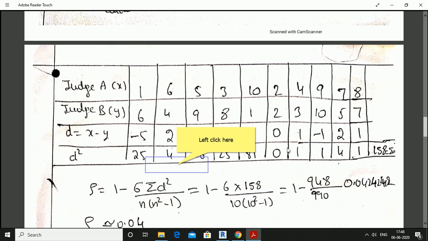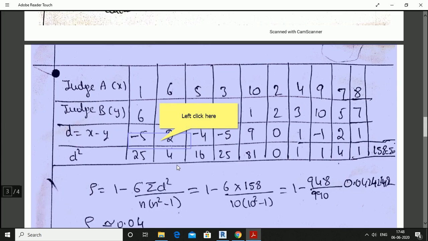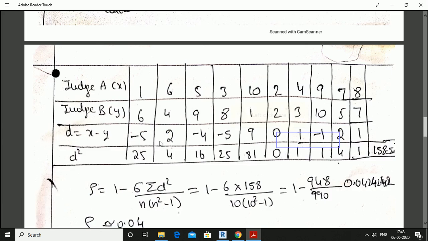The differences are 1 minus 6, minus 5; 6 minus 4, 2; 5 minus 9, minus 4; 3 minus 8, minus 5; 10 minus 1, 9; 2 minus 2, 0; 4 minus 3, 1; 9 minus 10, minus 1; 7 minus 5, 2; 8 minus 7, 1. Okay, D square values: minus 5 whole square 25, 2 square 4, minus 4 whole square 16, minus 5 whole square 25, 9 square 81, 0 square 0, 1 square 1, minus 1 whole square 1, 2 square 4, 1 square 1.